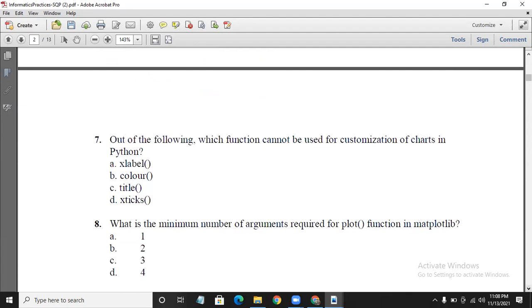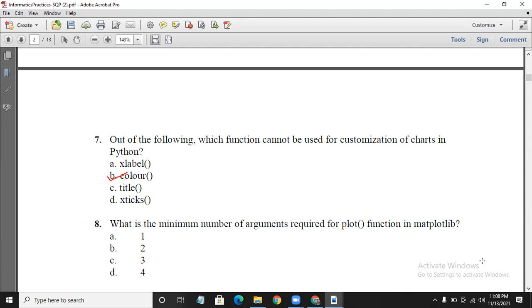Out of the following, which function cannot be used for customization of a chart in Python? xlabel is a function for labeling the x-axis. Title is for giving the title to your chart. Xticks is for giving the ticks to your x-axis. Color, there is no function named color. So this is the correct answer.